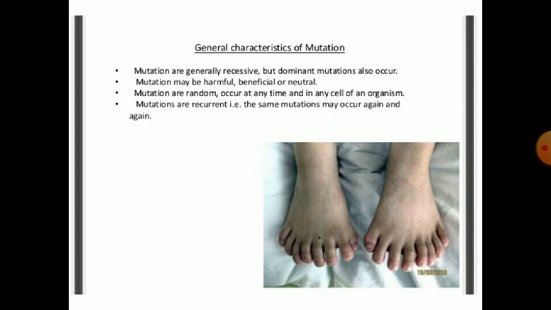So, general characteristics of mutation. Mutations are generally recessive, but dominant mutations also occur. Mutations may be harmful, beneficial, or neutral. Mutations are random, occurring at any time and in any cell of an organism. Mutations are recurrent, that is, the same mutation may occur again and again.